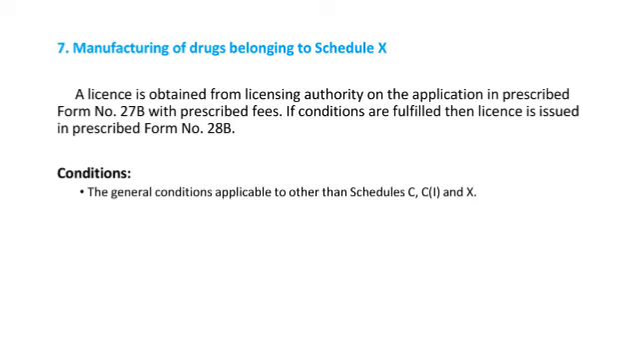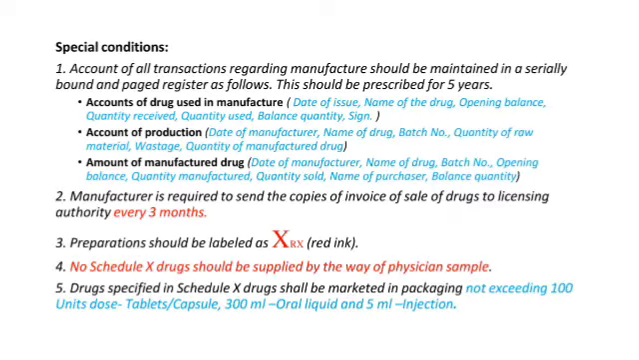Next, manufacturing of drugs belonging to Schedule X. A license is obtained from licensing authority on the application in prescribed form number 27B with prescribed fees. If conditions are fulfilled, then license is issued in the prescribed form number 28B. Conditions. The general conditions applicable to other than Schedule C, Schedule C1 and Schedule X.